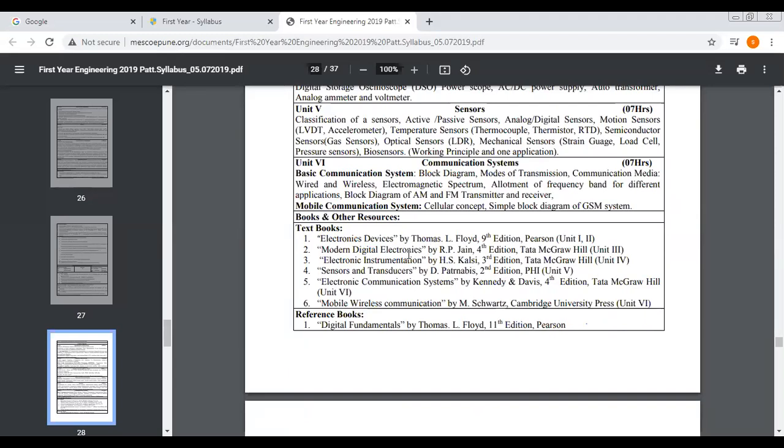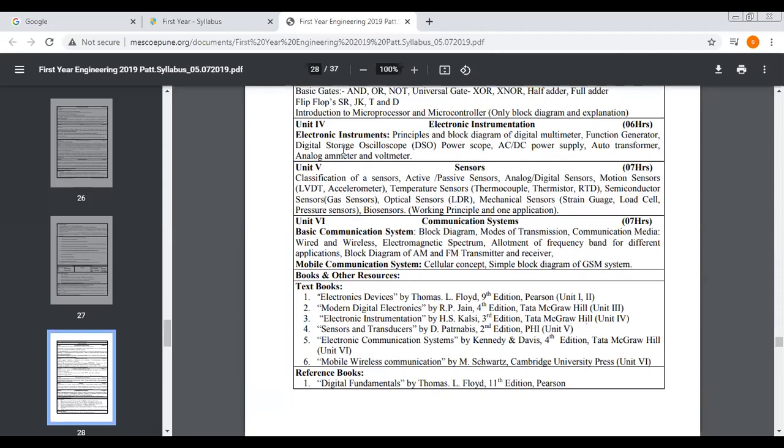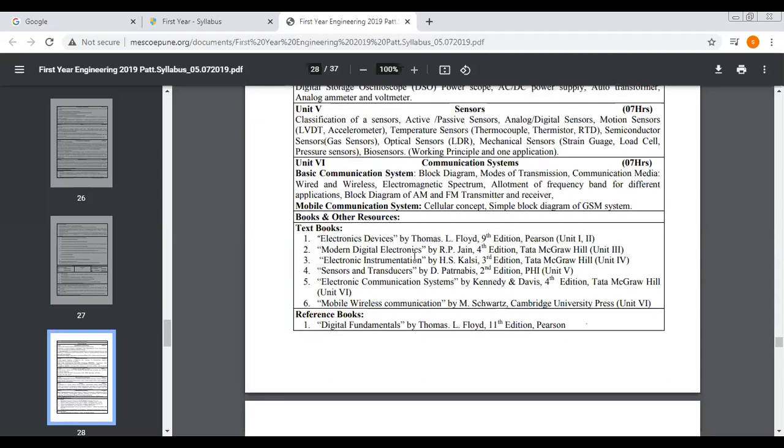Then Modern Digital Electronics: for digital, for unit number 3, you can refer to this book, Modern Digital Electronics by RP Jain. Then for Electronic Instruments, unit number 4, you can use the book by HS Kalsi. Then similarly for sensors, unit-wise there is one different textbook or reference book available.